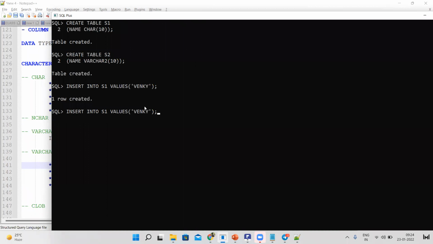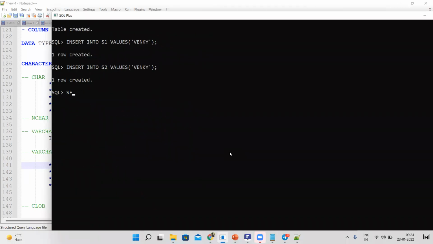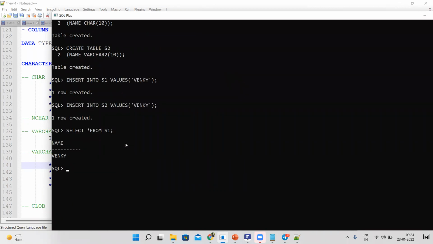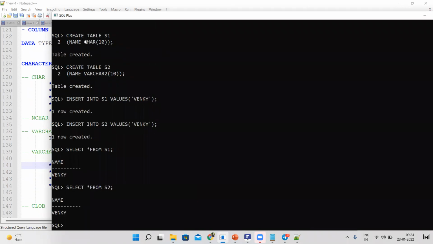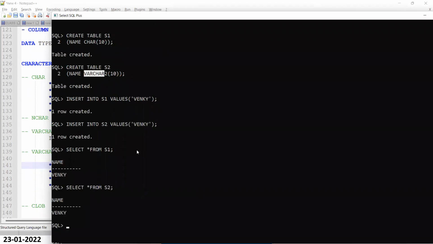So one row created. Now again inserting the same into S2, the same Venki. S2 inserted. Now see the details. Select star from S1. Venki is inserted. Select star from S2. Venki is inserted. Okay. Here char, but here varchar2.